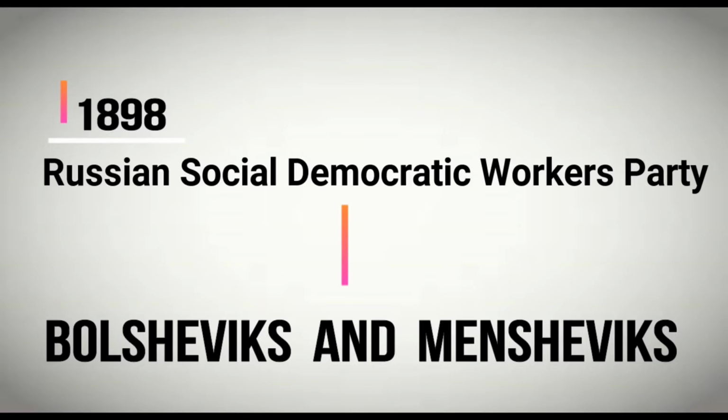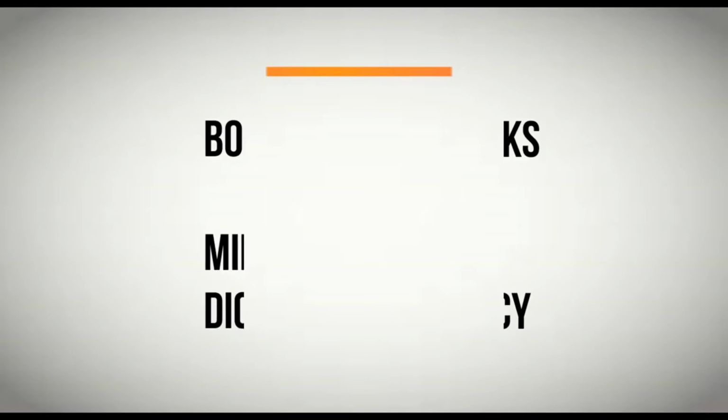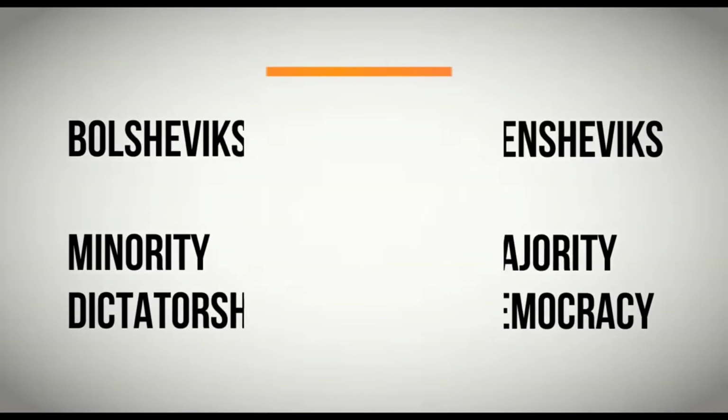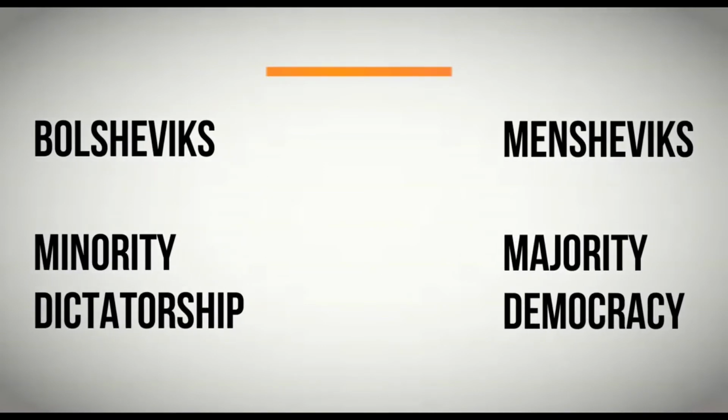There were ideological differences between these two groups. In Russian, Bolshevik means majority and Menshevik means minority, but in reality Bolsheviks were always in the minority and Mensheviks were always in the majority. Why? Because Bolsheviks believed in dictatorship whereas Mensheviks believed in a democratic setup.